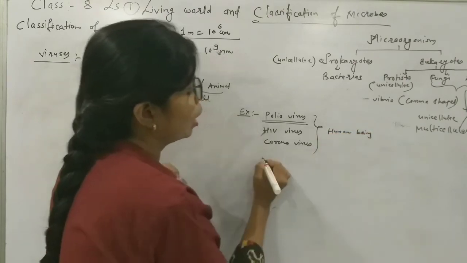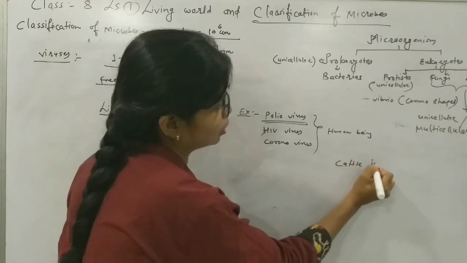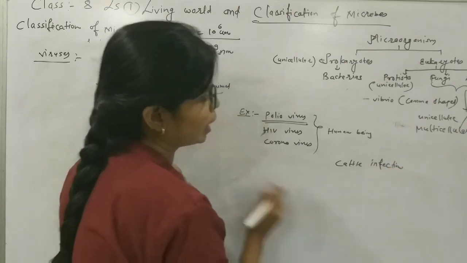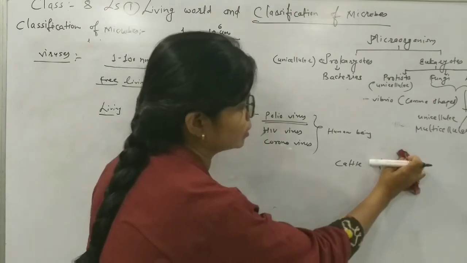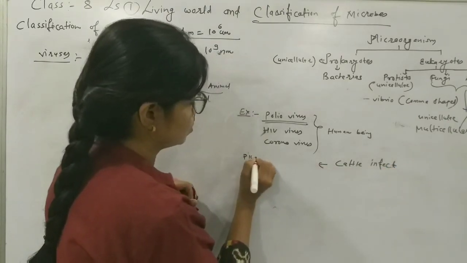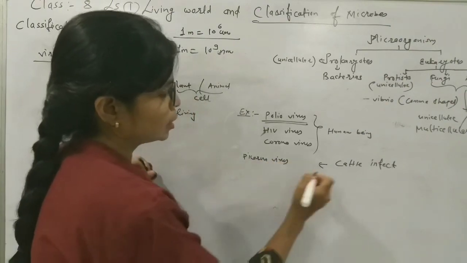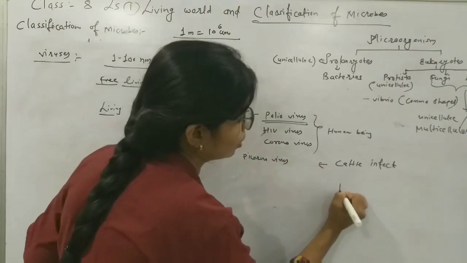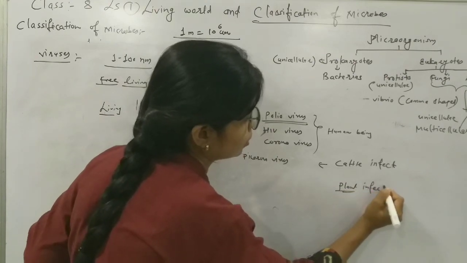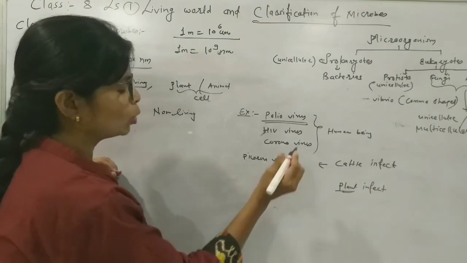About cattle infection, one virus is given which infects cattle. That virus is picornavirus. This is about the cattle. Now about plant infection, we will see. Viruses can infect plants also. Now the example